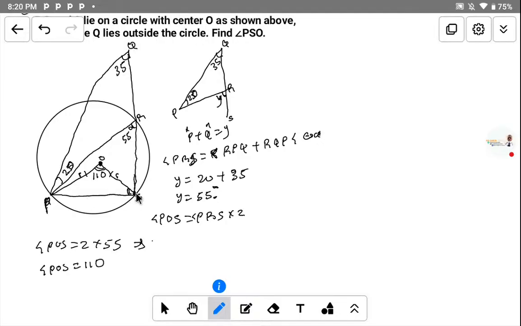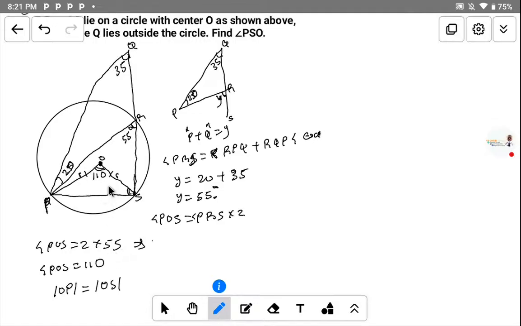Now, to get this angle here, since you see that this line here and this line here, they are equal. If you want to write that they are equal, you can say that line OP is equal to line OS. The line OP from this place to this place is equal to line OS.